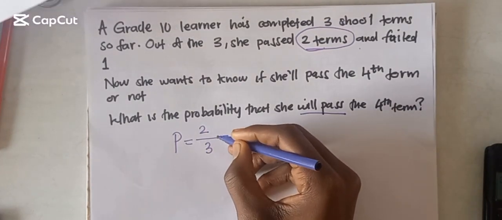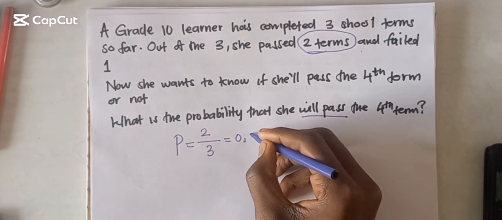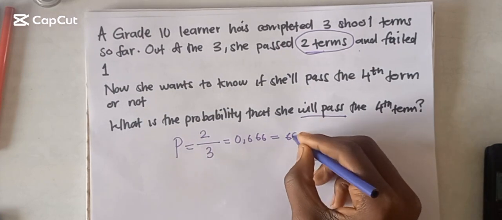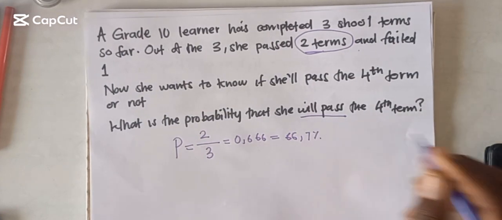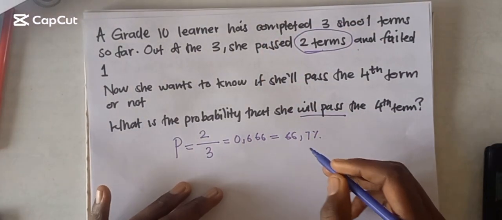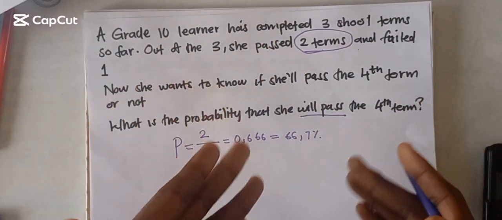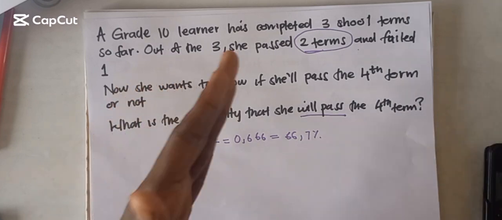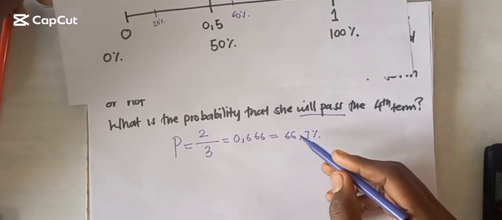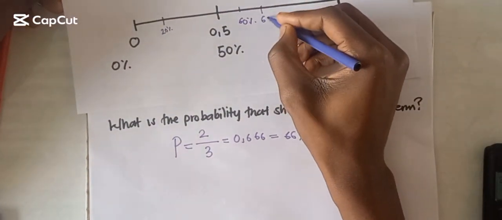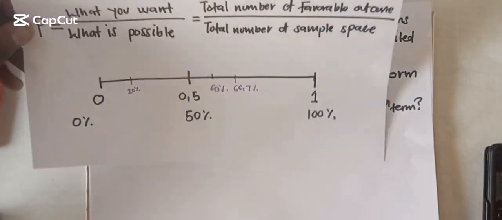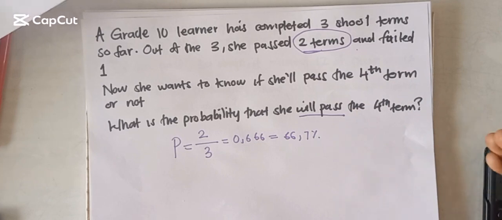So if you round this one off, you're going to get 0.666, something like that. And if you round this to percentage form, you're going to get 66.7% if you round to 1 decimal place. So this learner has a 66% chance to pass. Is this 66% chance more likely to happen or less likely to happen? That's where we bring in our scale. 66.7% means this is more likely to happen. So she has more chances that she will pass the 4th term.